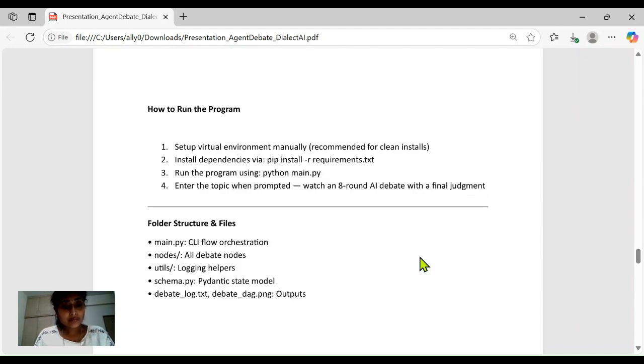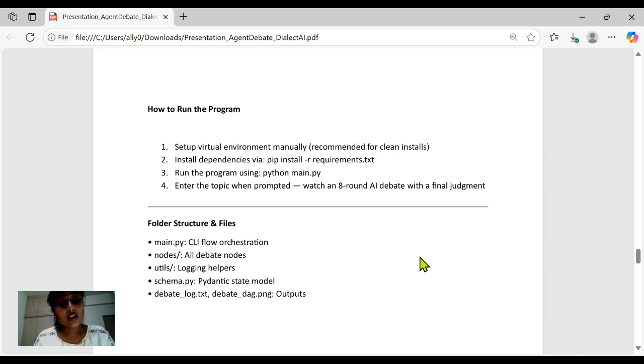So, how to run the program? The system runs through a clean and interactive CLI. You can start the debate directly with the Python main file and observe the full 8 round debate process using the Python driver script. Input your debate topic when prompted.